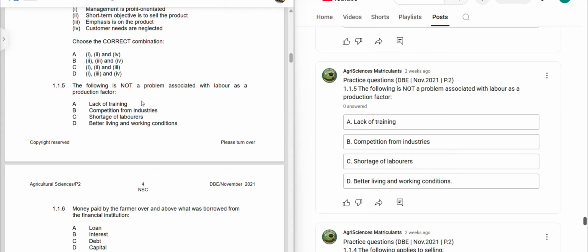Option B, competition from industries. Yes, industries such as tech industries, finance, in the finance sector. There are favorable working conditions where you don't need to use physical labor. Okay, you don't need energy to run around the farm chasing cattle, administering medicine to the farm animals, lifting farm manure from area A to area B.